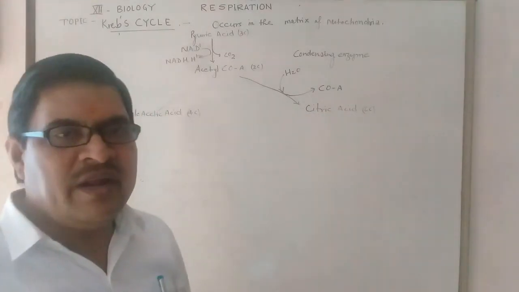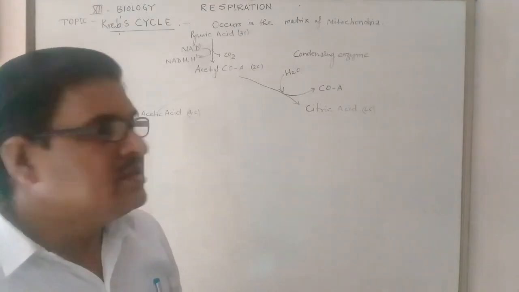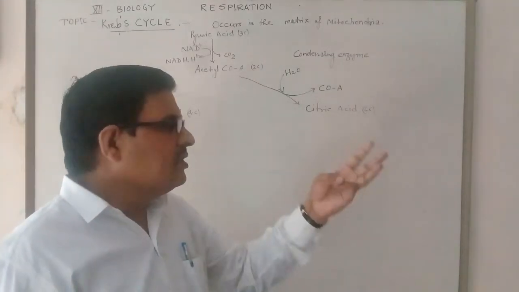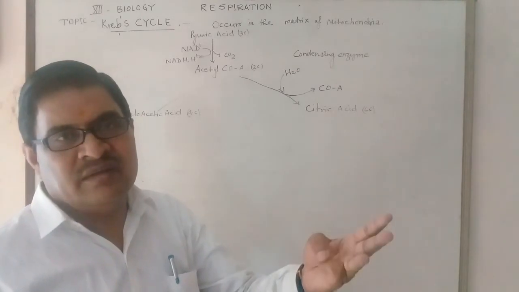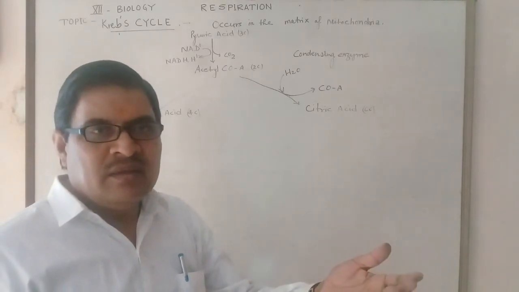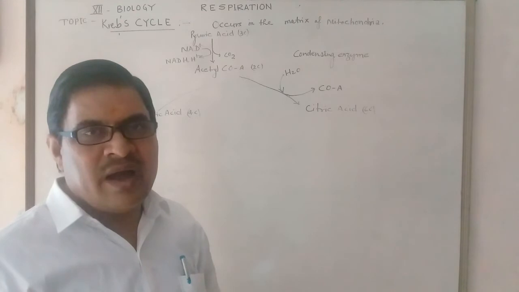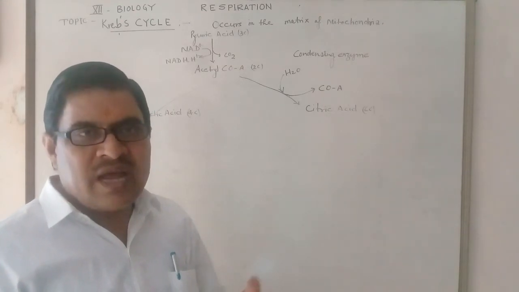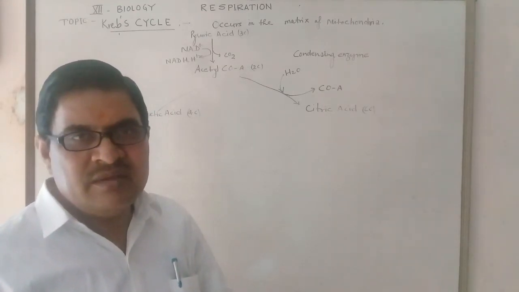I have discussed already that citric acid has 3 carboxylic acids. That is why the Krebs cycle is also called the tricarboxylic acid cycle.